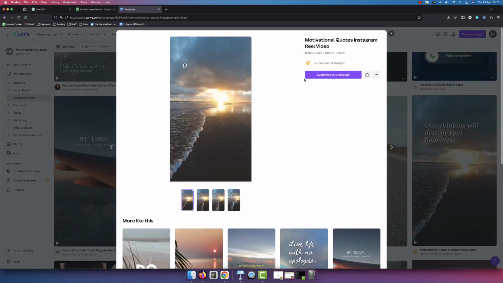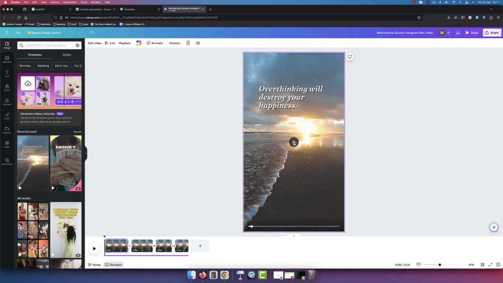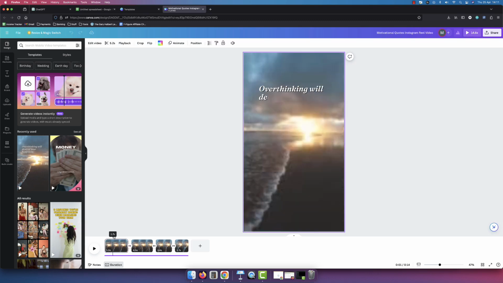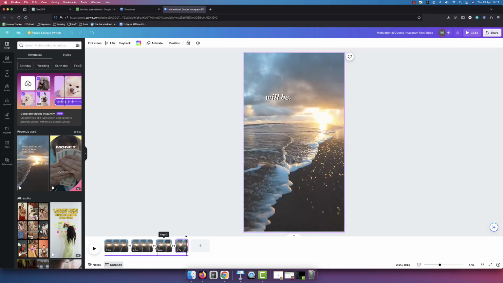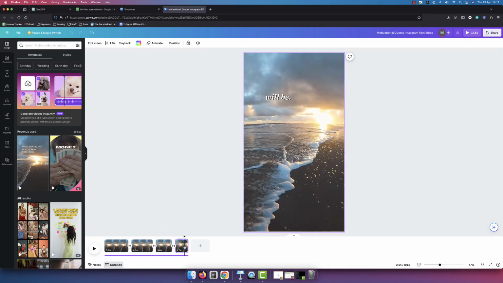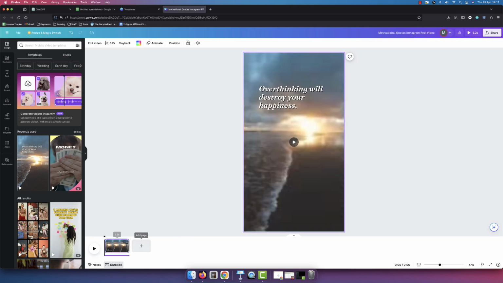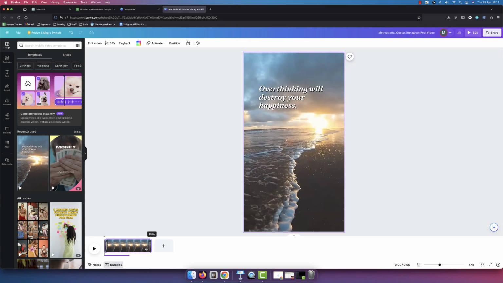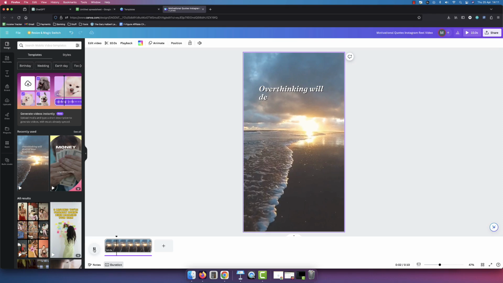So we can click on this template, customize this template. And then we can have a look at this. Cool. We only really want one screen here. You can see it's giving us a ton of different screens. We just want to click on that and then click on delete. Click on it, click on delete, click on that, and then click on delete. And then we want to make sure it's at least 10 seconds long, so we can just drag the audio, and then check how it looks.